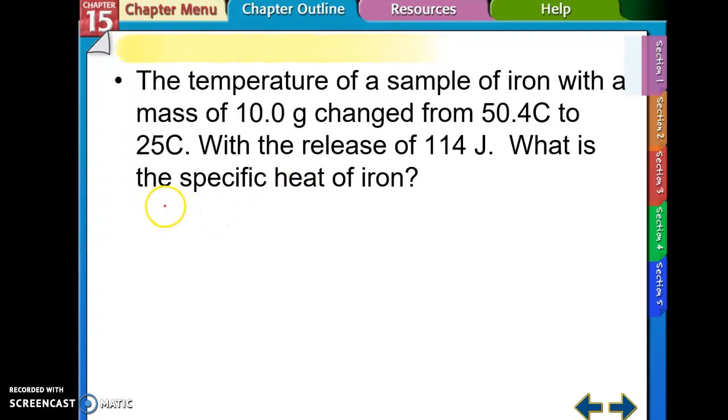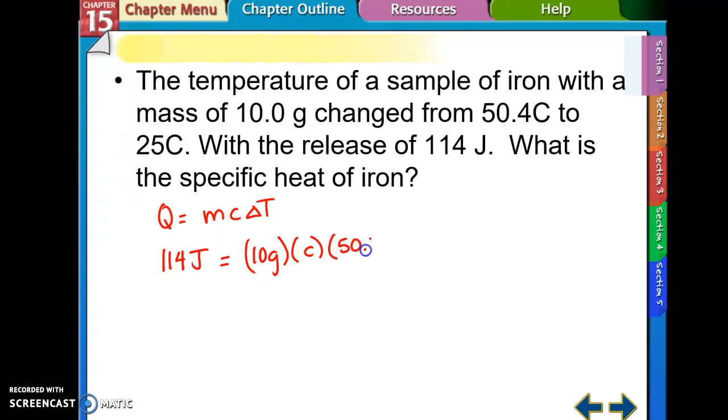So anytime it asks me for specific heat, I know I'm using the equation Q equals M times C times delta T. Q is measured in joules, that's 114. M is 10 grams. C is what I'm looking for, and the change in temperature is going to be 50.4 degrees Celsius minus 25 degrees Celsius. And that's going to be 25.4 degrees Celsius right there. So I'm going to solve, and I'm going to do 114 divided by 10 divided by 25.4.